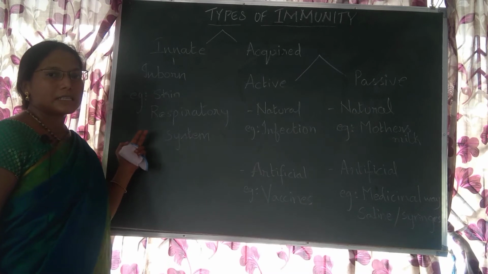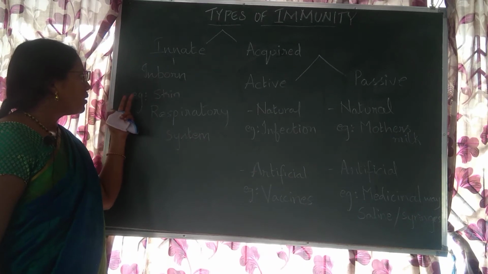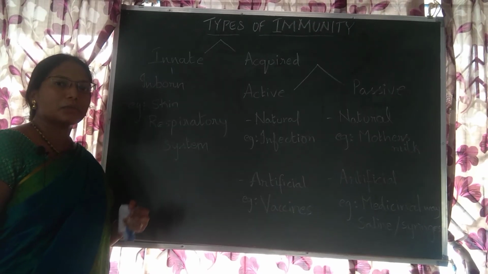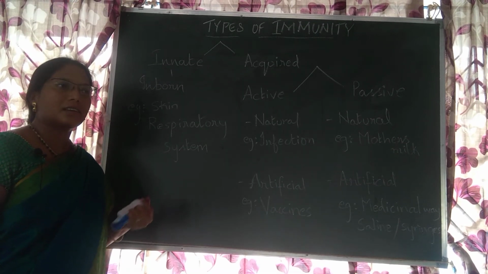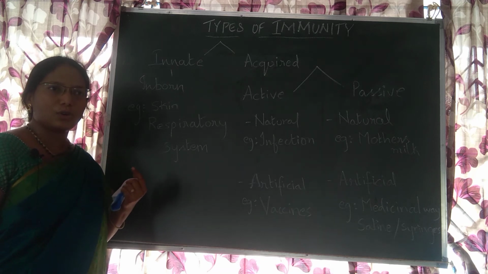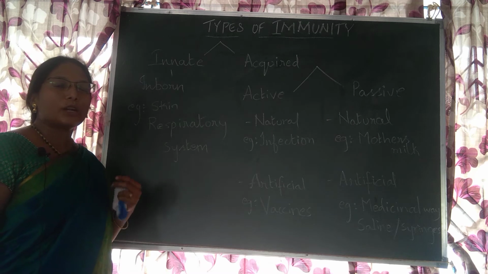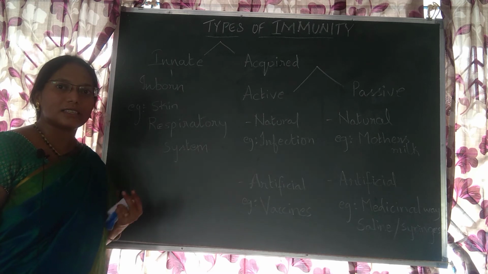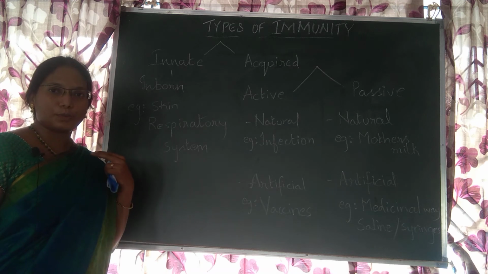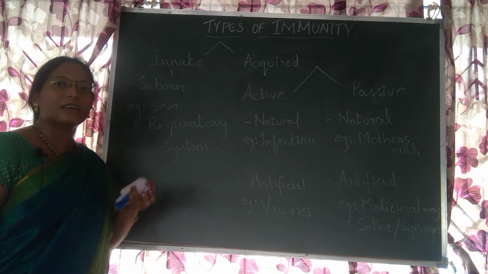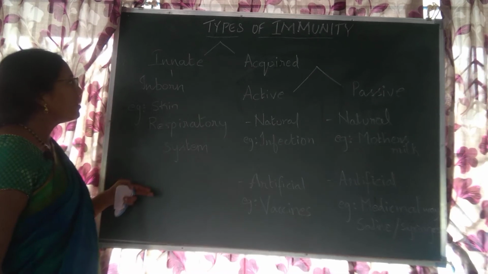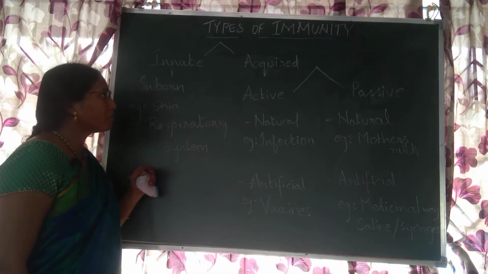How can the respiratory system be an example of inborn immunity? See, when we inhale something, dust or any other thing like chili powder, such kind of strong pungent odoriferous substances, what happens? Immediately we tend to sneeze, right? The sneeze reflex automatically comes to push out, to send out that foreign particle which has entered into our lungs. So this is about innate immunity.